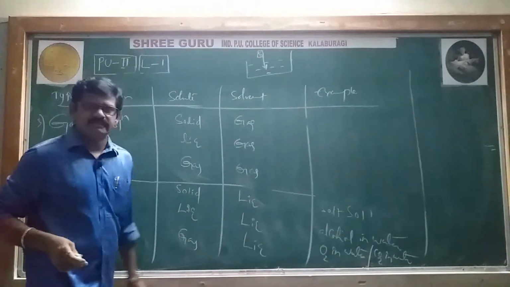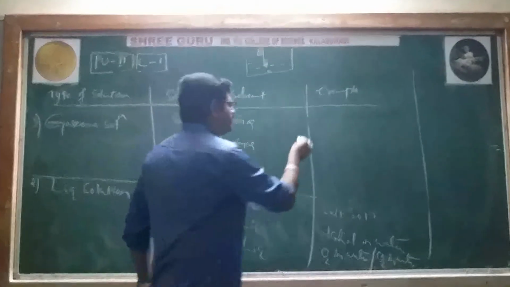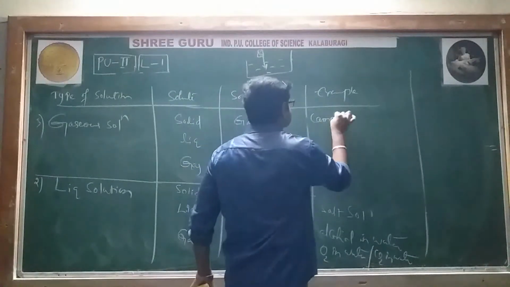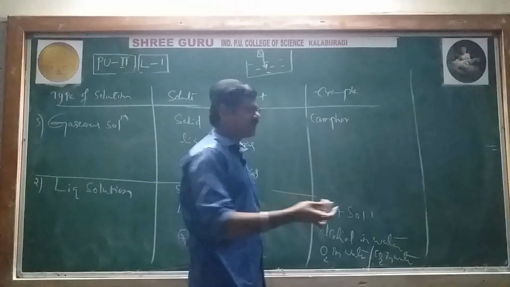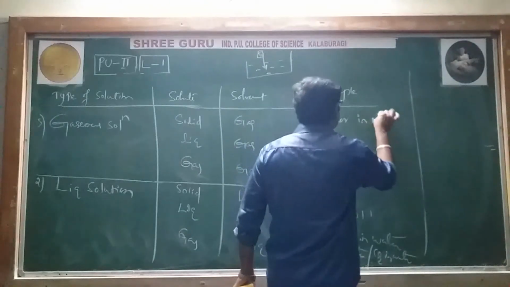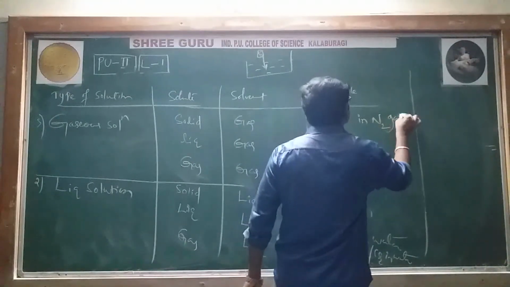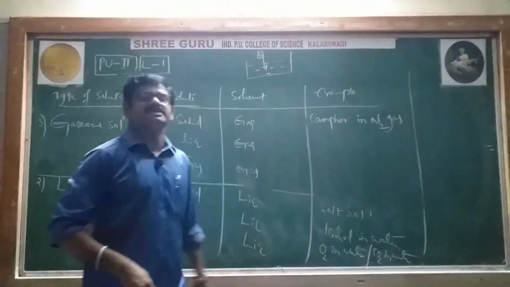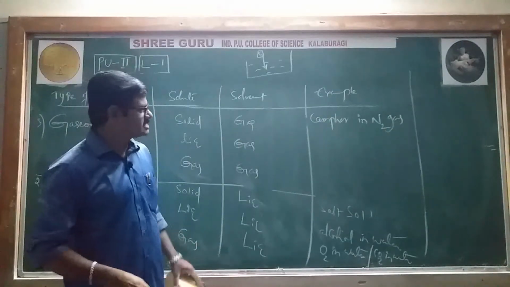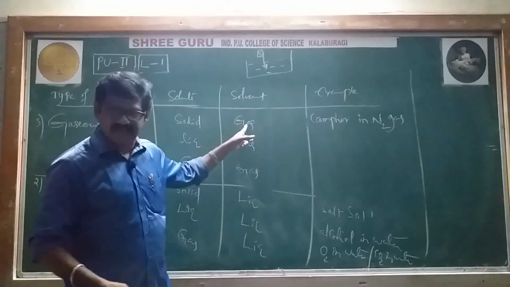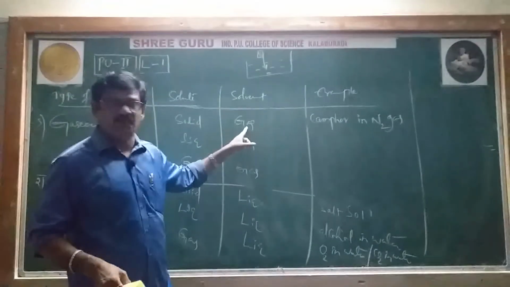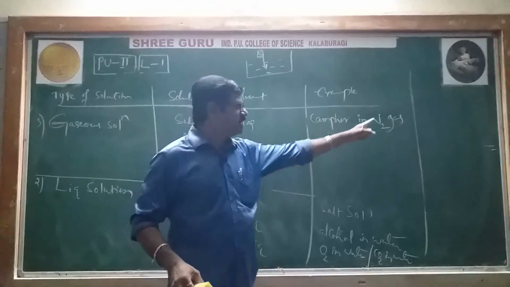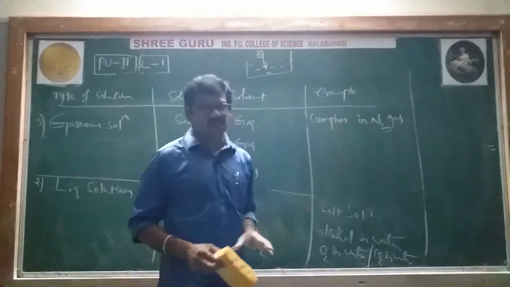Solid in gas: the example is camphor vapors in nitrogen gas. This is an example of solid in gas, because the camphor amount is less and the nitrogen amount is more.